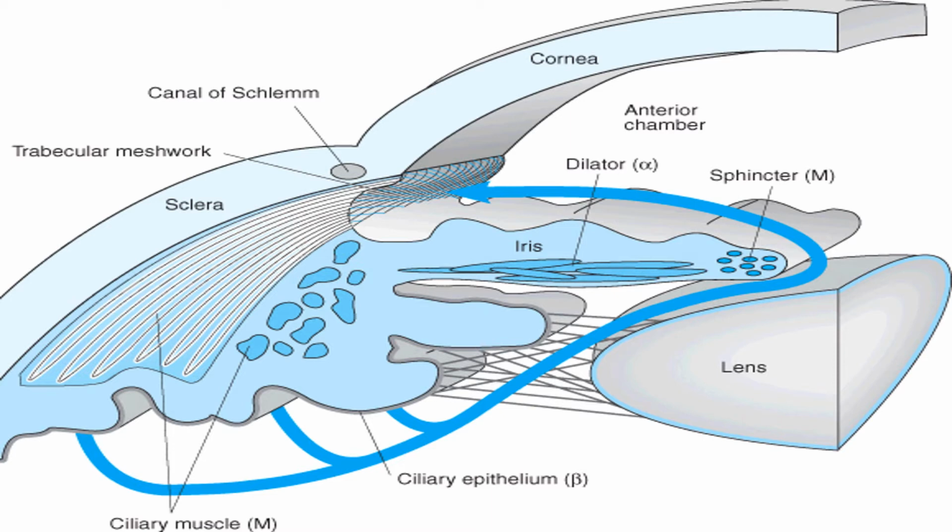There is the iridocorneal angle, the angle between the iris and the cornea. There is the canal of Schlemm, and from this it enters the trabecular meshwork and is absorbed, and there is another minor pathway for drainage also.